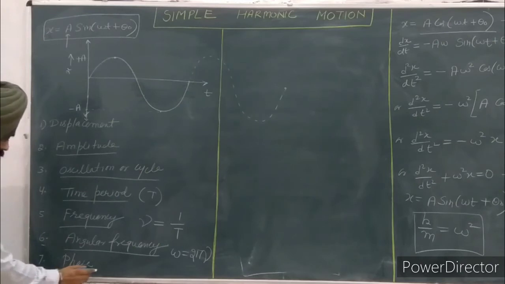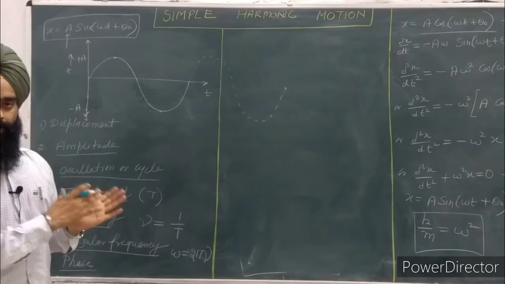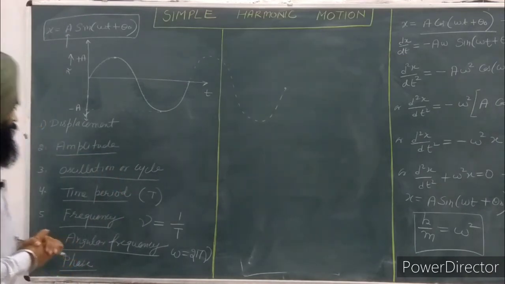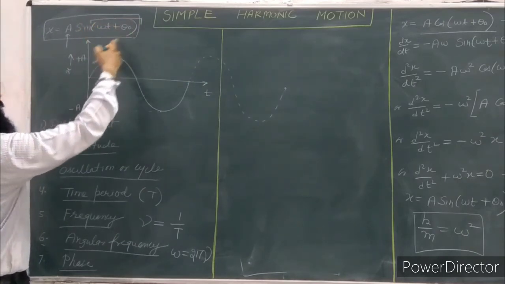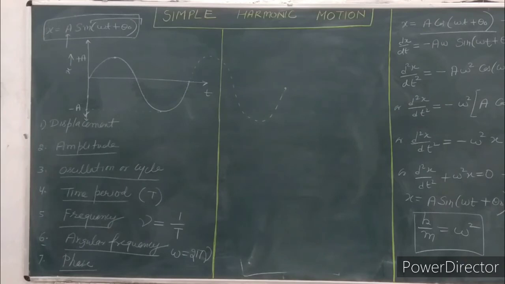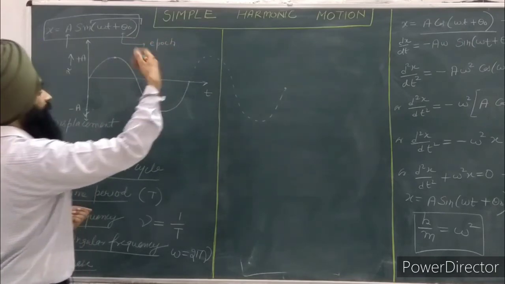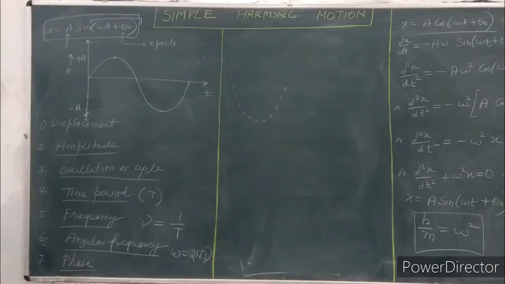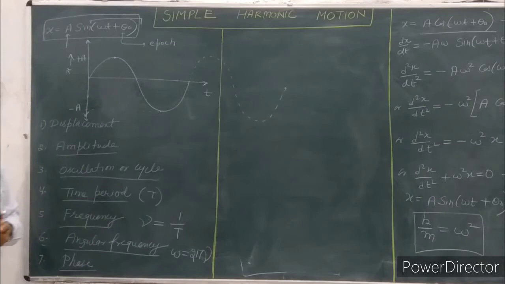The next important point is phase. Phase is the state of motion with regard to its displacement as well as its position. So the whole term omega t plus theta naught is called the phase of the simple harmonic motion. In this case, this theta naught is called the epoch or the initial phase. Initial phase means the state of the motion at the time t equal to 0. So all the terms are explained well from this equation.